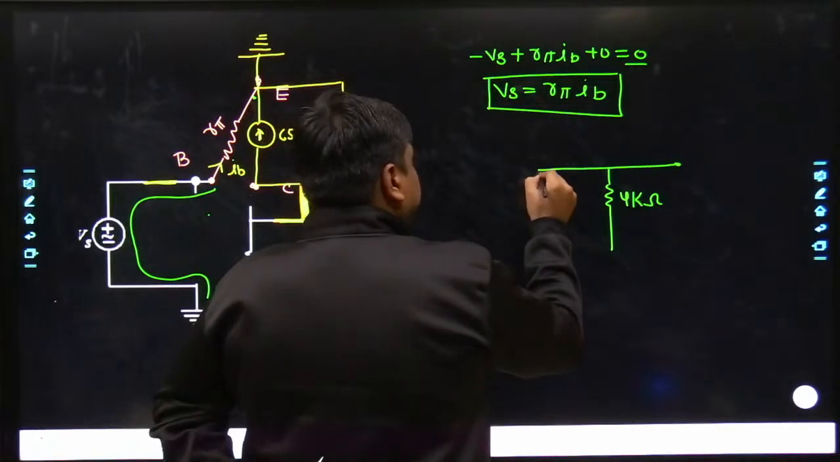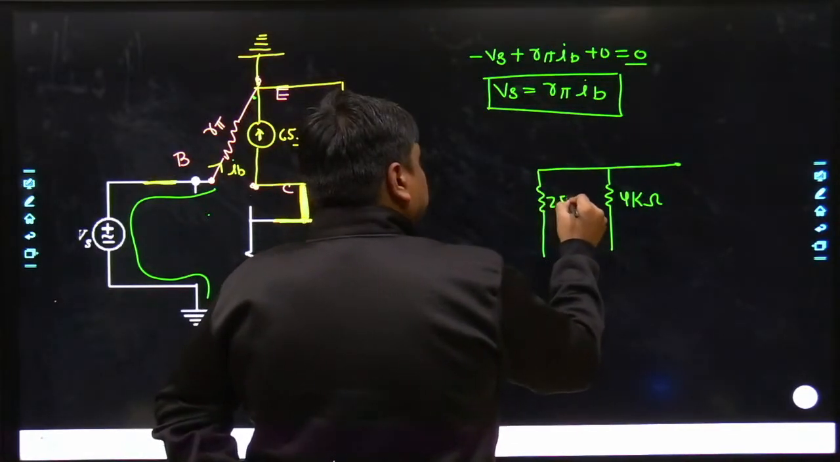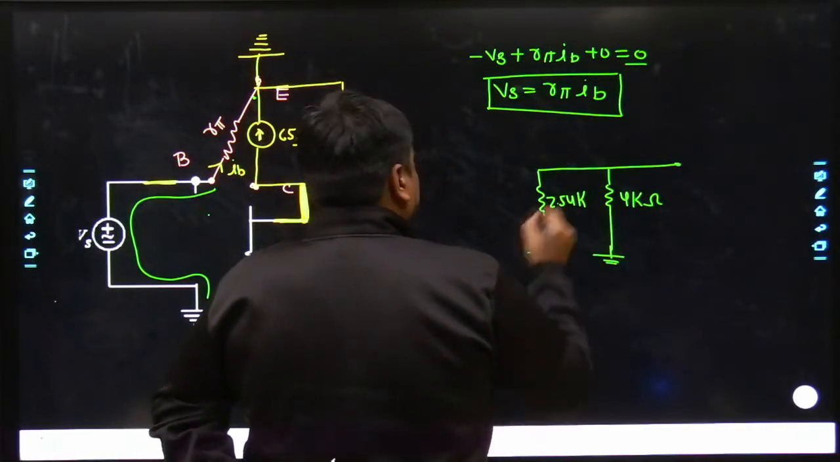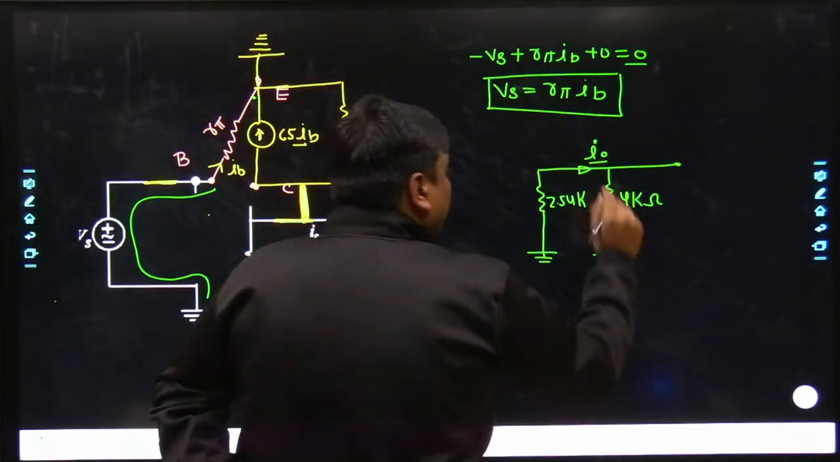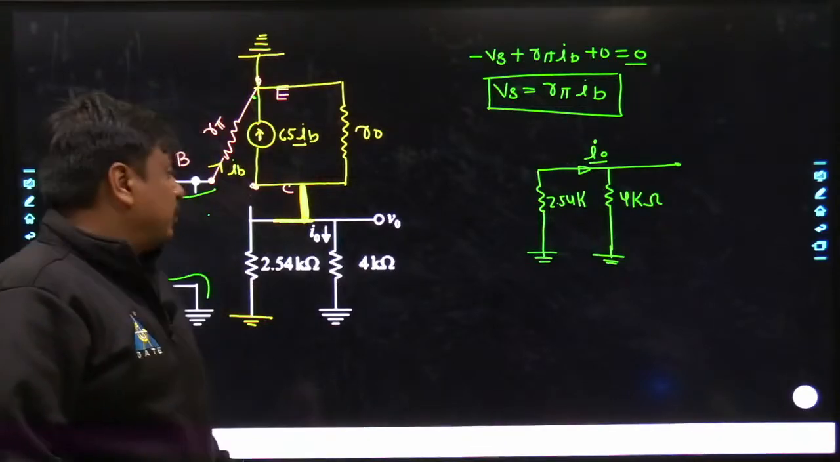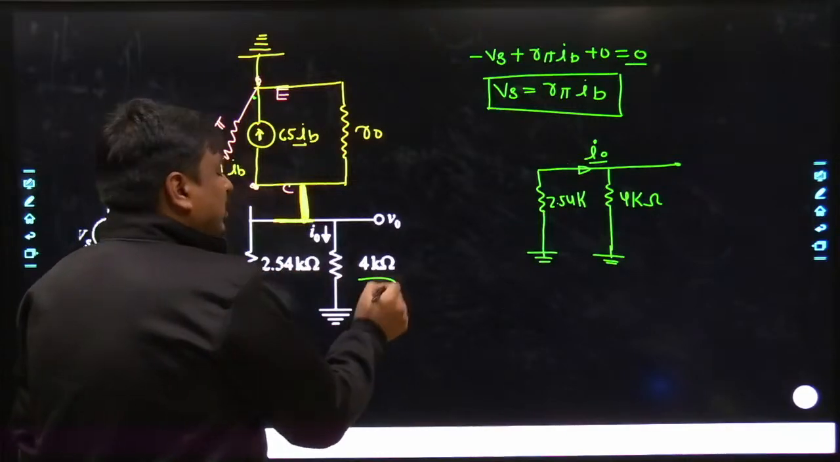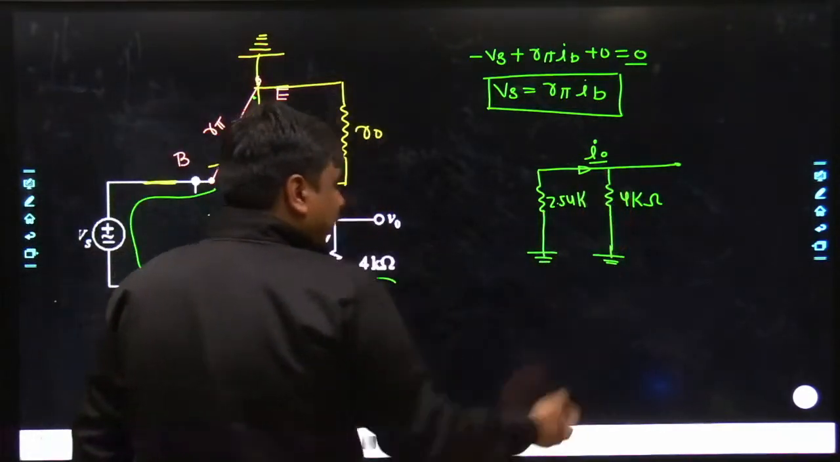We had 2.54 kilo, and the amount of current I0 which we are observing, that we are observing across the 4 kilo only. So nobody should have any confusion, at least at that point. Nobody should say that the current which has been carried by the 2.54 as well as 4 kilo is the current I0. No, the I0 is exclusively carried by 4 kilo.